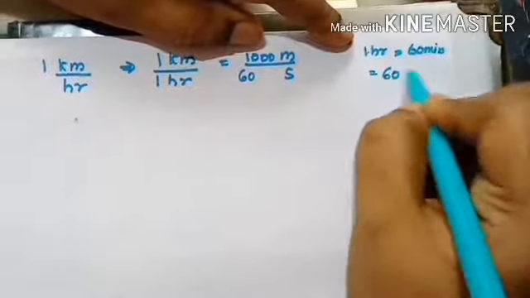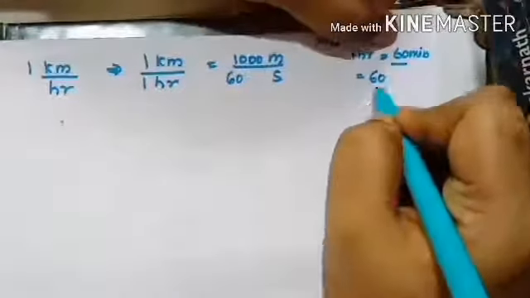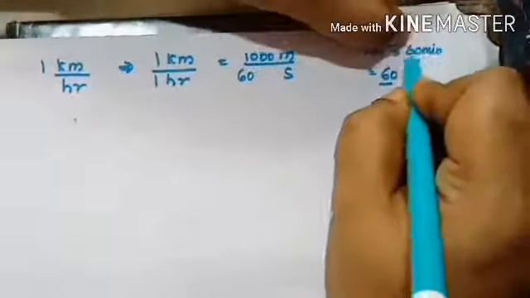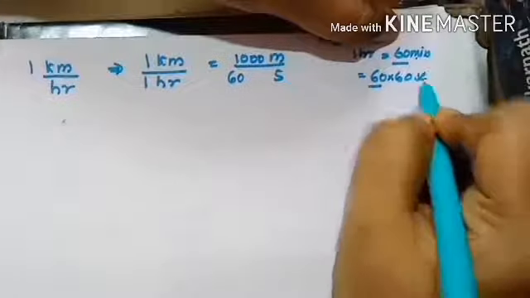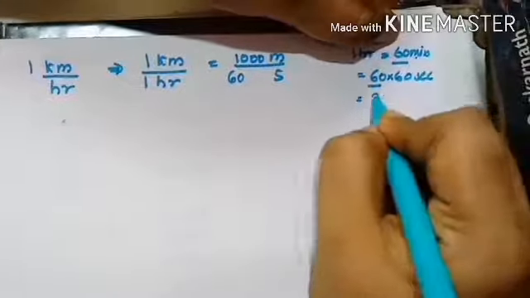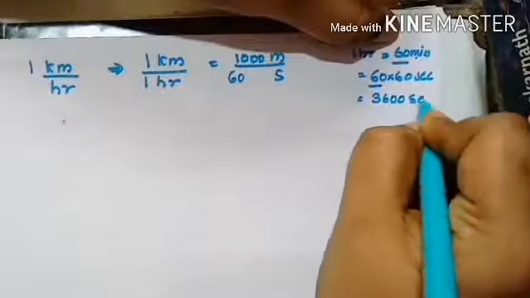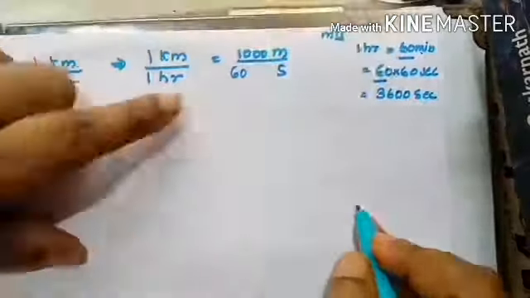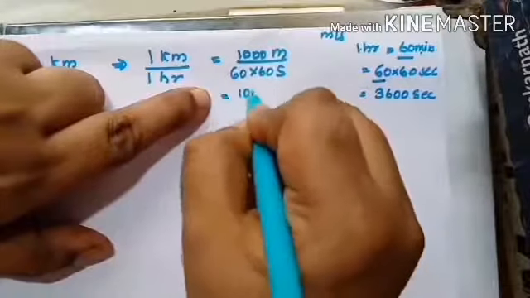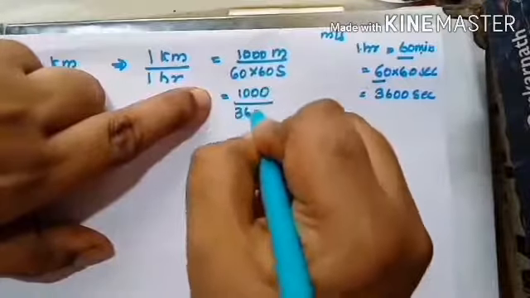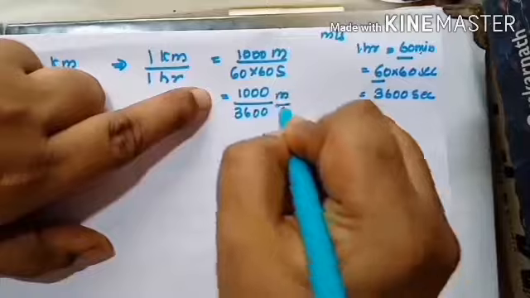So here I will write 60 into 60. So 1000 divided by 3600 meter per second.